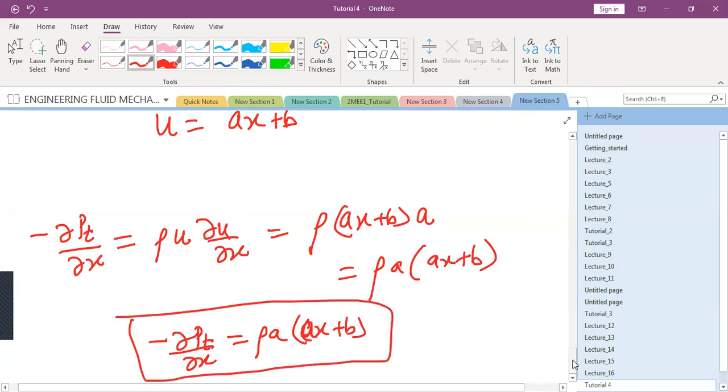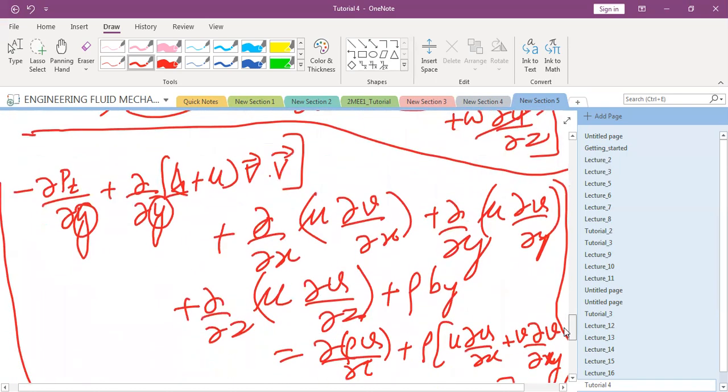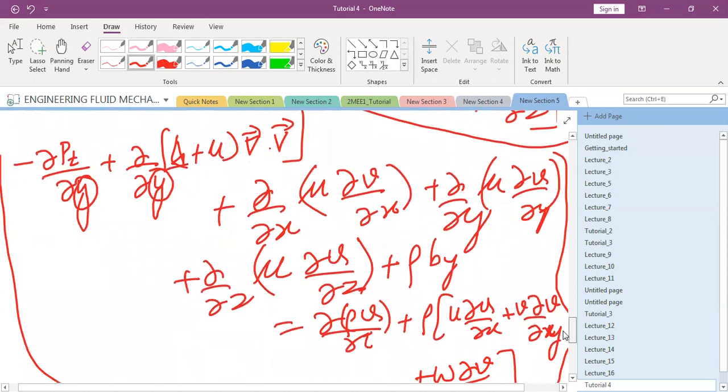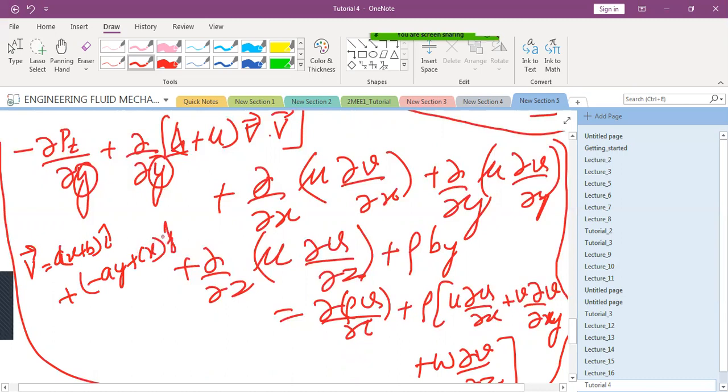I am giving you 30 seconds. I want the equivalent expression for y. This is the equation given to you. I want the answer from your side. You already know the value of capital V. So capital V is (ax plus b) i cap plus (minus ay plus cx) j cap.